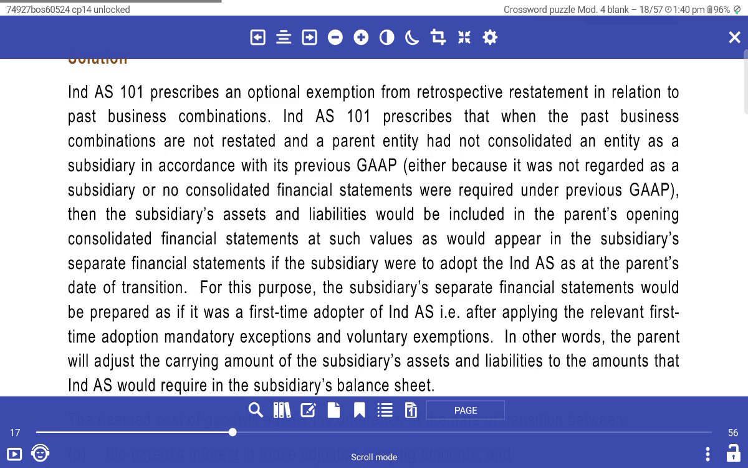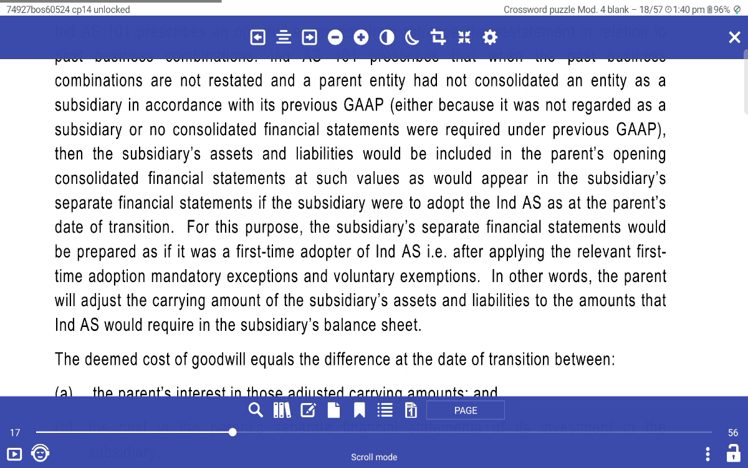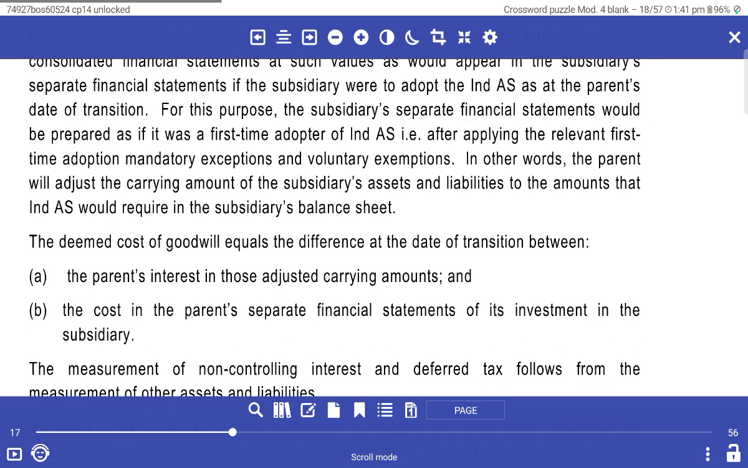Ind AS 101 says that when the past business combination is not restated and the parent had not consolidated the entity as a subsidiary under previous GAAP, the subsidiary is treated as not acquired in the previous year. The subsidiary's assets and liabilities should be included in the parent's opening consolidated balance sheet at the value that appears in the subsidiary's balance sheet under Ind AS. For this purpose, the subsidiary's separate financial statements should be prepared as if it were a first-time adopter of Ind AS, after applying the mandatory and voluntary exemptions.